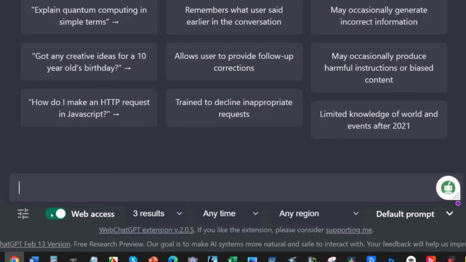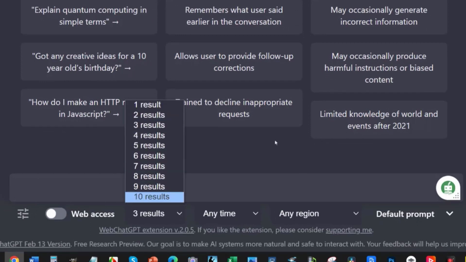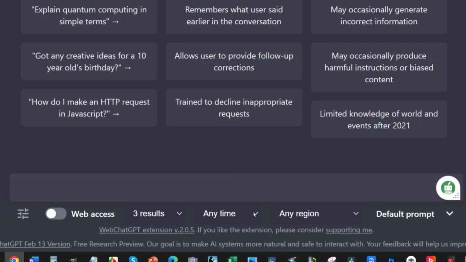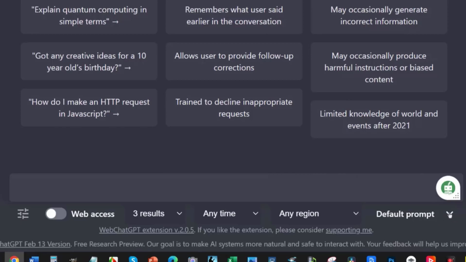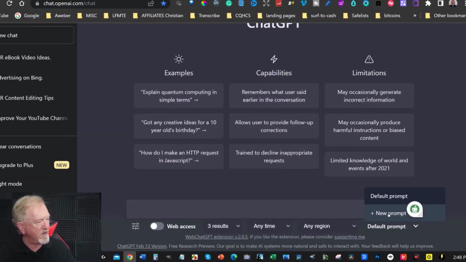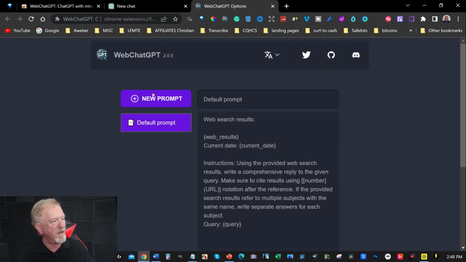You've got here web access, which we'll click off. Then we've got the results. The results can go from 1 to 10 results. Then over here you've got anytime, you can click on that. It also gives you past day, past week, past month, past year. Then over here you've got your regions, and it can be pretty much most countries in the world. And then you've got your prompts, and you've got your default prompt, or you can create a new prompt, which is right here. You click on that, you can actually create a new prompt if you wish to. I don't particularly wish to create a new prompt, I'll just keep the prompt as is. So I'm just going to click off that.